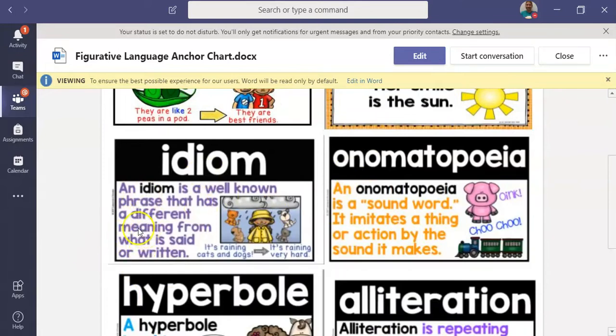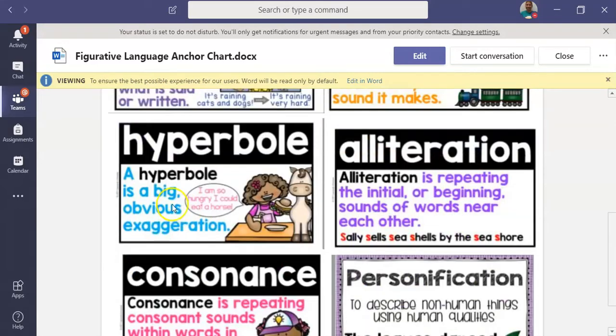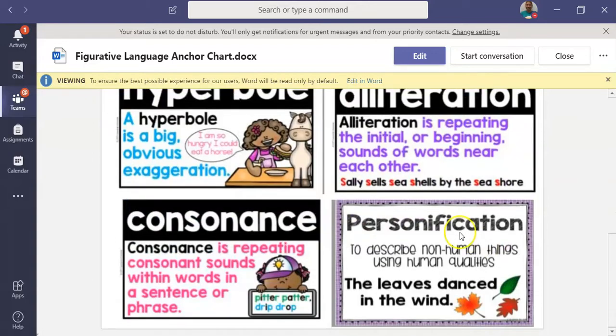An idiom is a phrase that has a different meaning. For example, it's raining cats and dogs. We don't literally mean that it's raining cats and dogs. We mean that it's actually raining really hard. Onomatopoeia, so oink, boom, pow, any word that makes a sound. Hyperbole is an obvious exaggeration. For example, I am so hungry I could eat a horse. We cannot eat a horse. Although we may not be starving, it's a lot. Alliteration is the repeating of the initial or beginning sounds. For example, Sally sells seashells by the seashore. The beginning of the words.